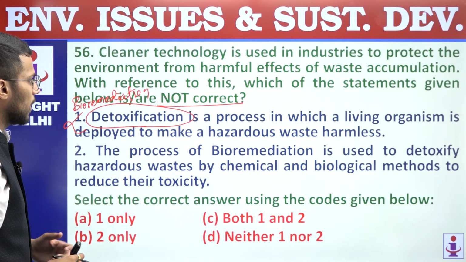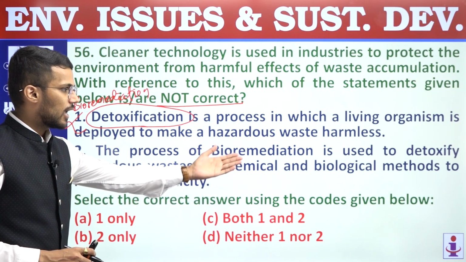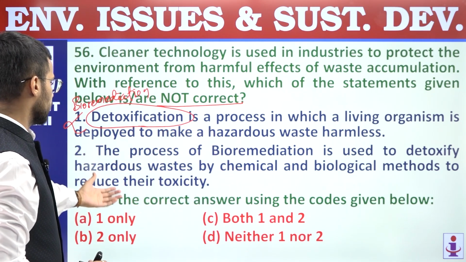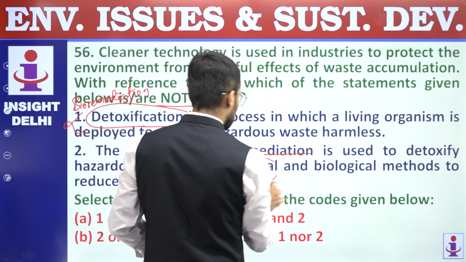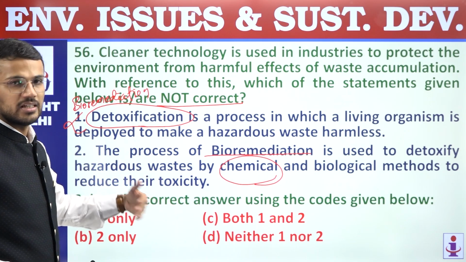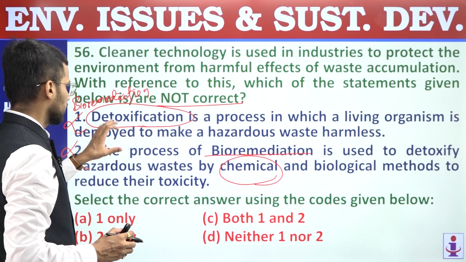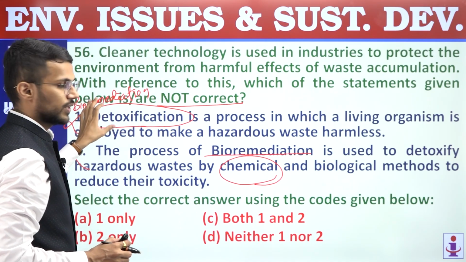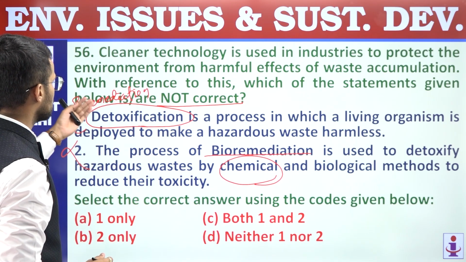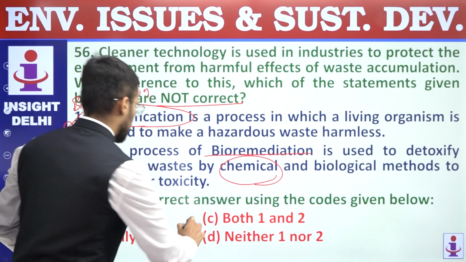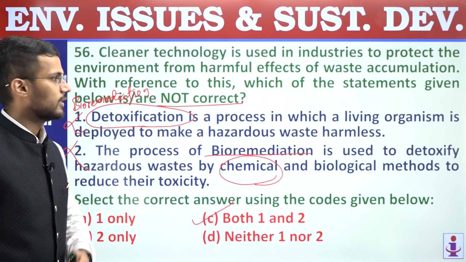Second, the process of bioremediation is useful to detoxify hazardous waste by chemical and biological methods to reduce their toxicity. So if it is bioremediation, then chemical methods to reduce toxicity are out of the question, and that's why this is also an incorrect statement. We can say that this is an explanation of detoxification and not bioremediation. So both these statements are incorrect. We are supposed to find out incorrect statements only. Answer is C, both 1 and 2. Question number 56, answer is C.